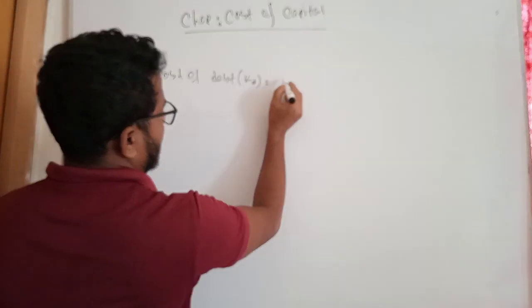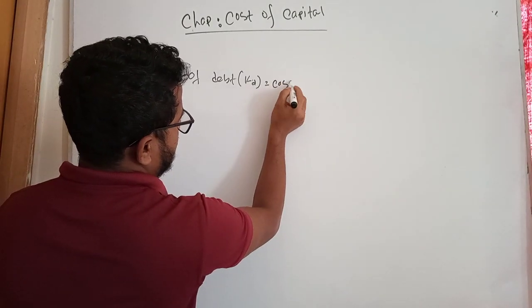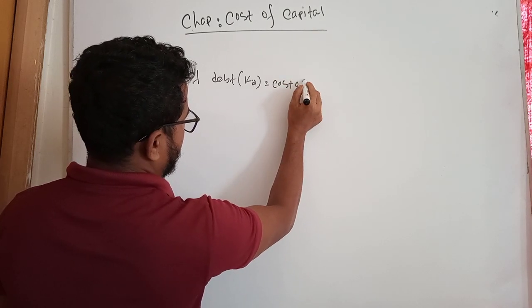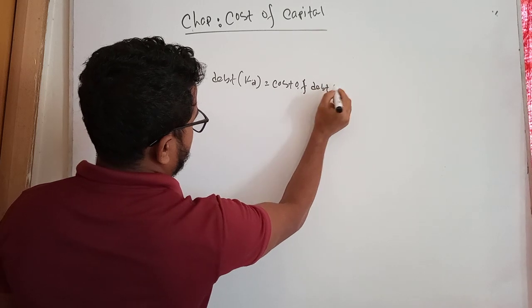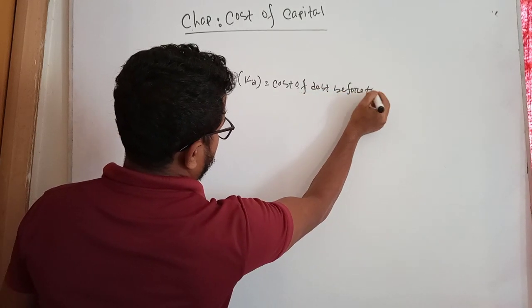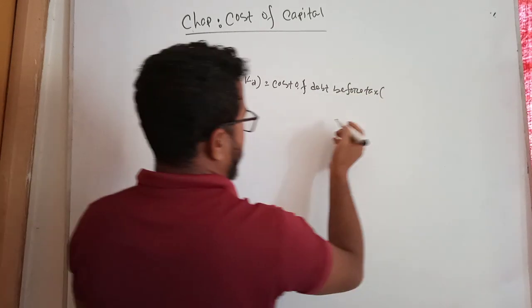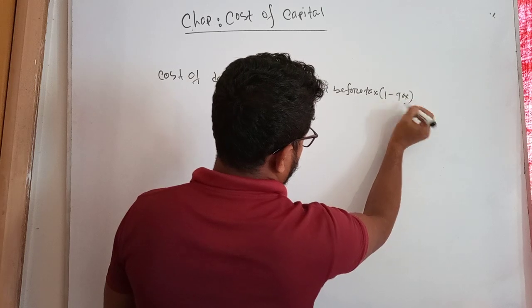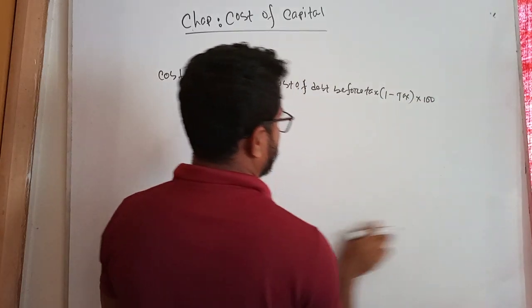So cost of debt is equal to cost of debt before tax into 1 minus tax into 100.